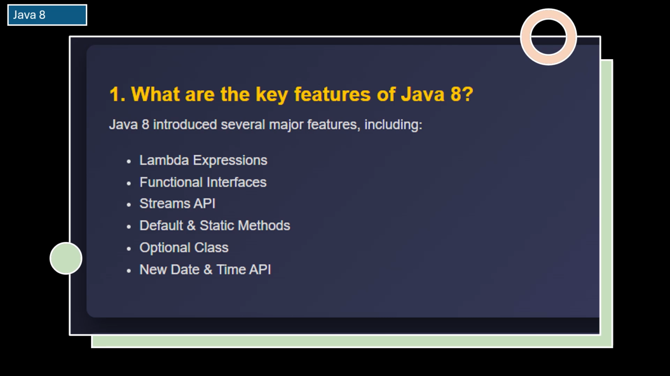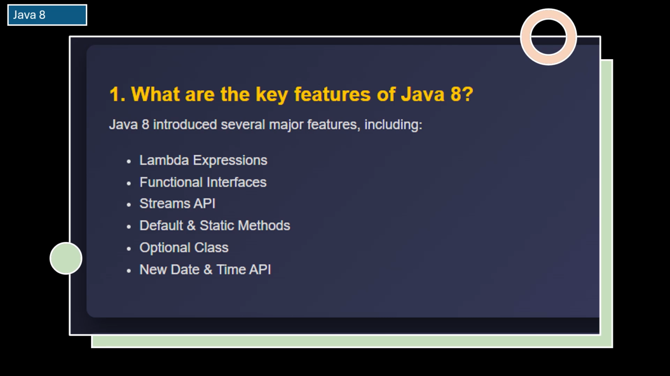Streams API provides a new way to process collections efficiently. With streams, you can filter, map, and reduce data in a more declarative and readable way without writing complex loops. Default and static methods in interfaces allow interfaces to have methods with implementations. This makes it easier to add new functionality without breaking existing code.